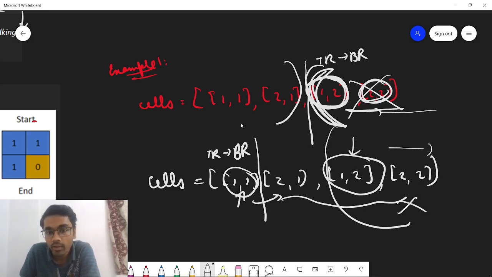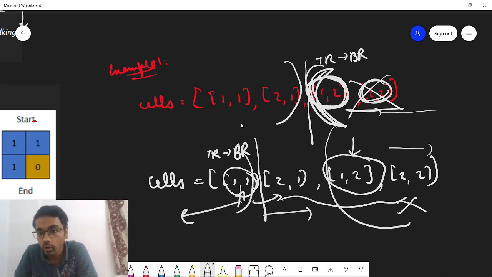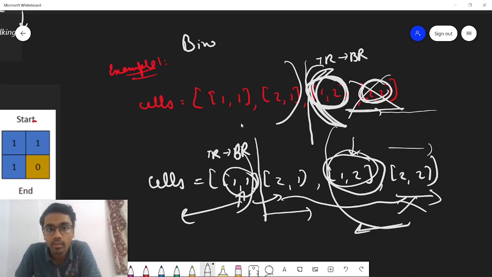If you are able to find a path, you are exploring more days. You are not going towards the left, you are going towards the right. And if you are not able to cross at some point, you are not going towards the right, you are going towards the left. So what is this? This is nothing but binary search, right? This gives the idea of binary search. You can apply the binary search.